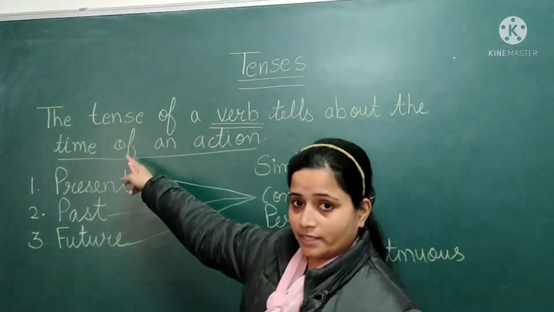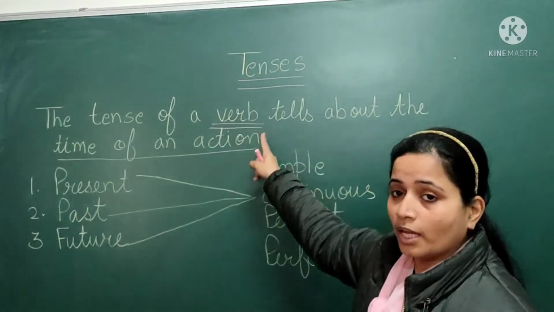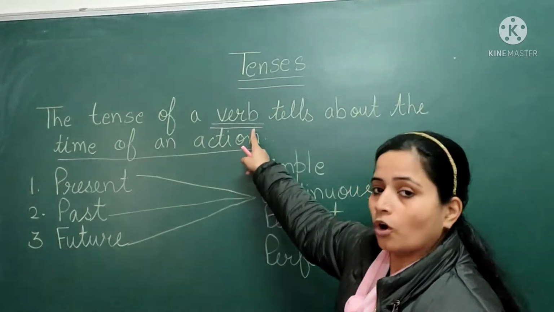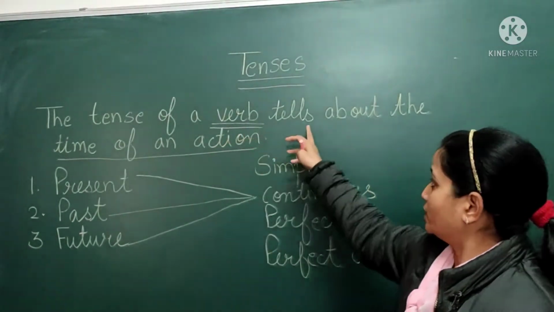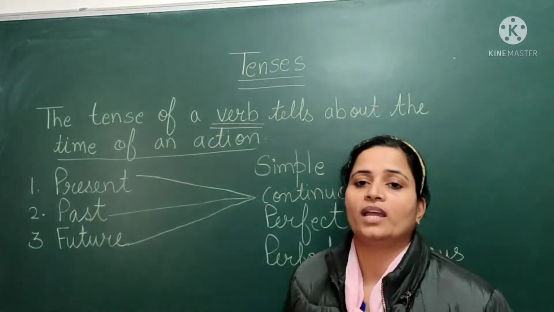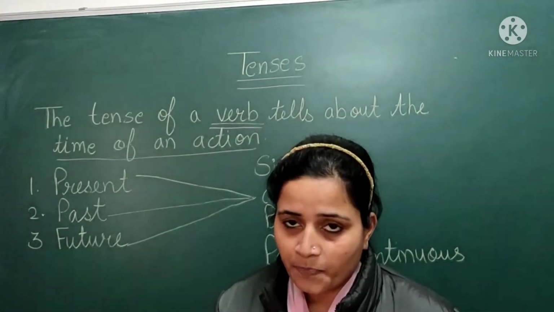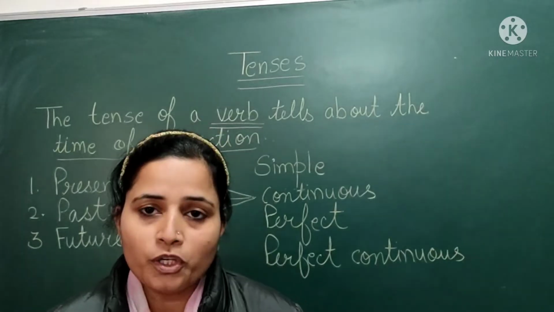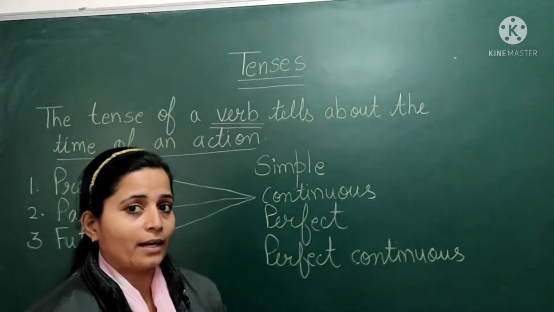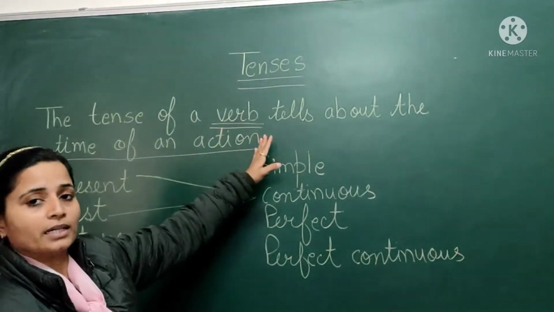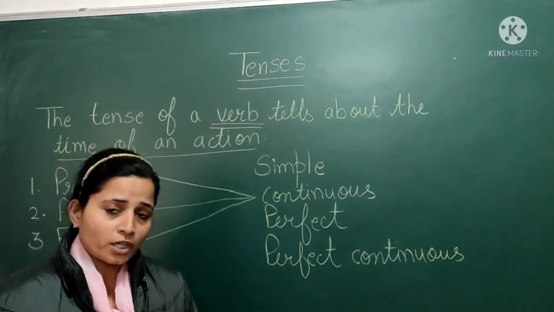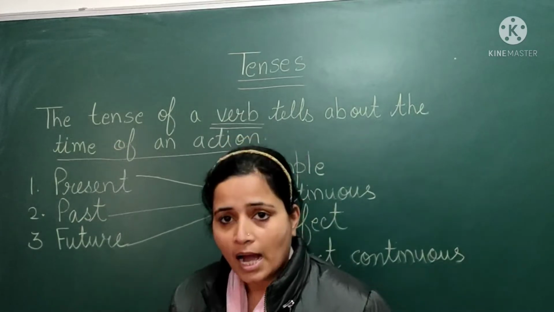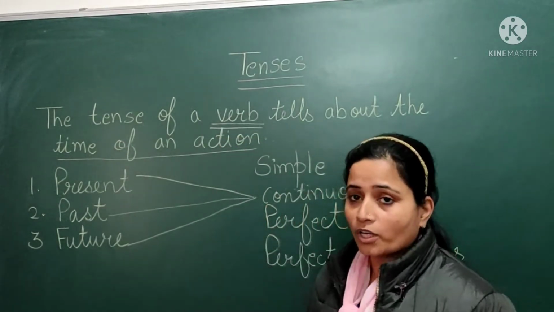So why the tense of a verb? In tenses, the role of a verb is main. The tense of a verb tells about the time of an action. Any verb, any action that we are doing or we want to express, for that we need tenses in our day-to-day life. And they play an important role in our life.